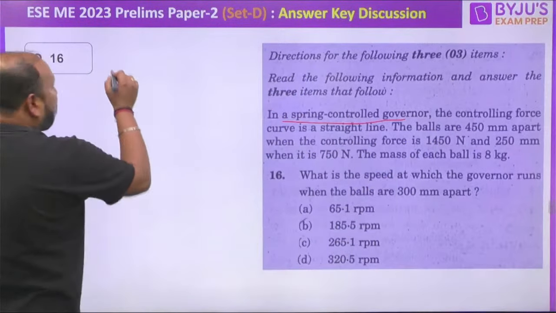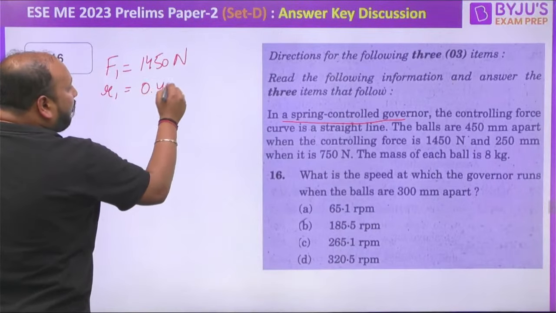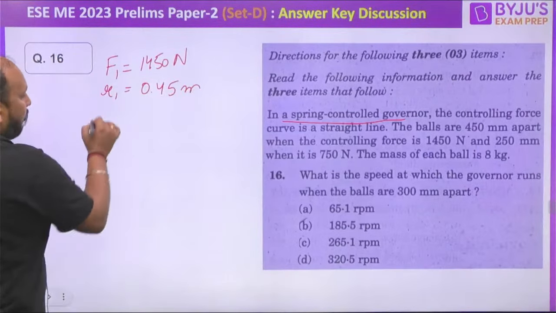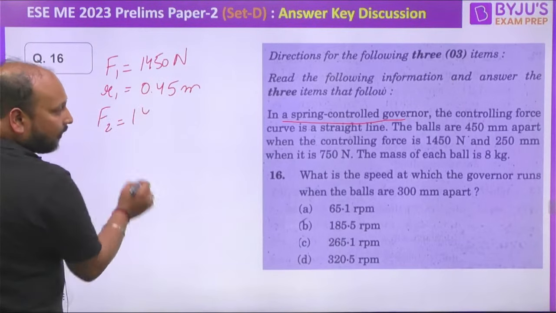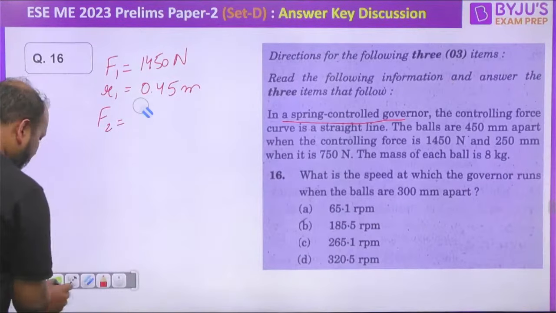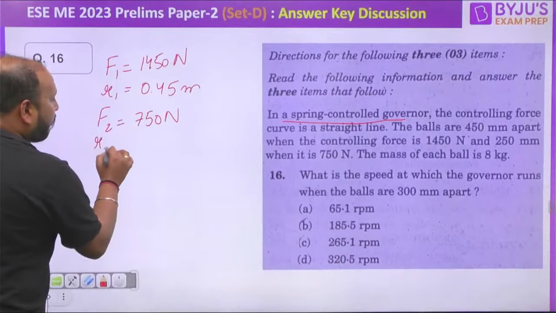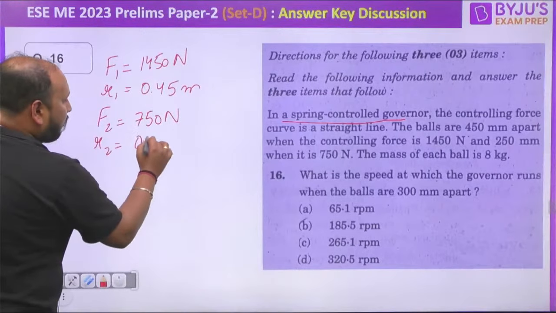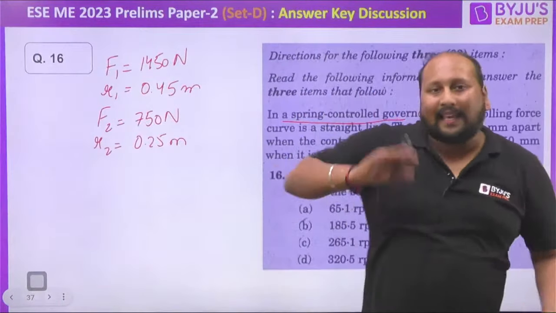So let us suppose F1 is equal to 1450 Newton and R1 is equal to, I'm converting this into meter, 0.45 meter. F2 is equal to 750 Newton, and R2 is equal to how much? 0.25 meter. Now what we have to do, we have to calculate A and B.